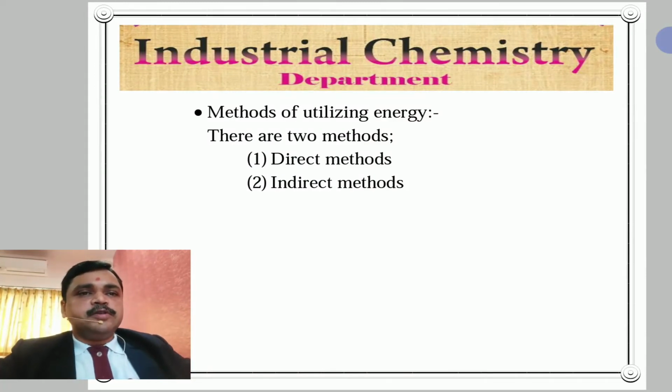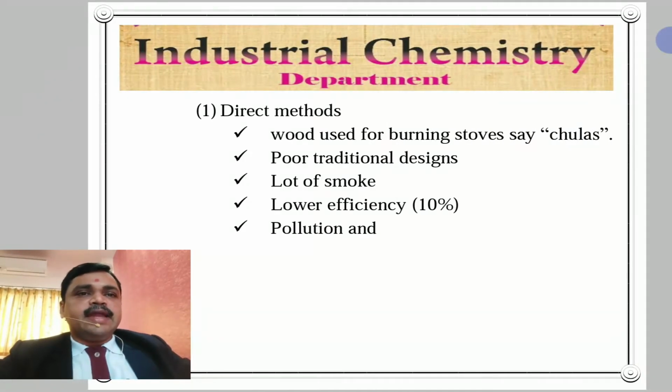Methods of utilizing energy. There are two methods: number one, the direct method, and number two, the indirect method. Let us see them one by one. Direct method: wood is used for burning in stoves, called chullas.